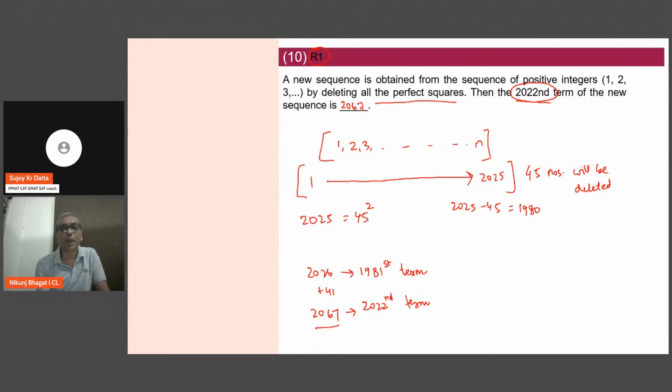Remember, there is no square number in this bracket of 2026 to 2067. The next square number will be 46 square, which is 2116. So that is much ahead compared to my series. Therefore, the 2022nd term will be 2067. Is that clear?